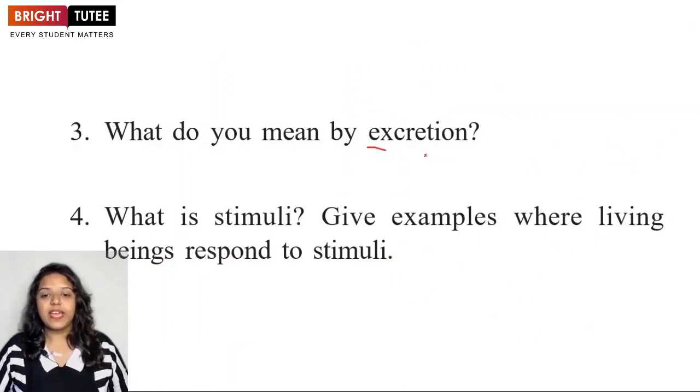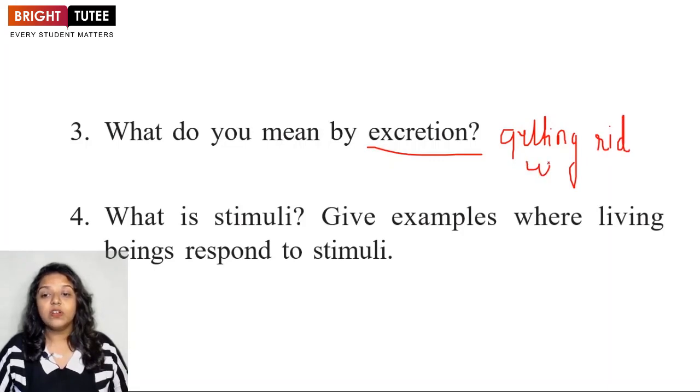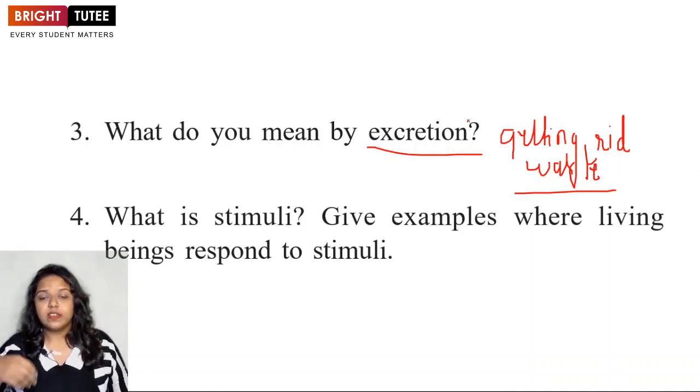What do you mean by excretion? Excretion means getting rid of the waste materials. So when we eliminate all the waste from the body, when we remove the waste from the body, that is excretion. Excretion is when you want to eliminate, remove, get rid of all the unwanted materials, all the toxic, harmful substances from your body. All living organisms will perform excretion.